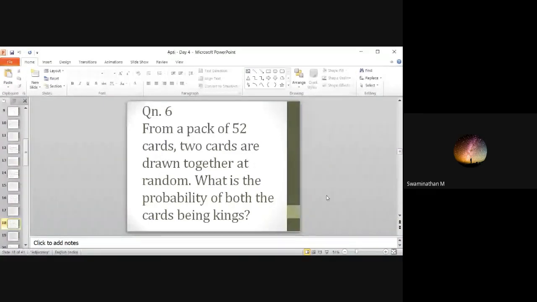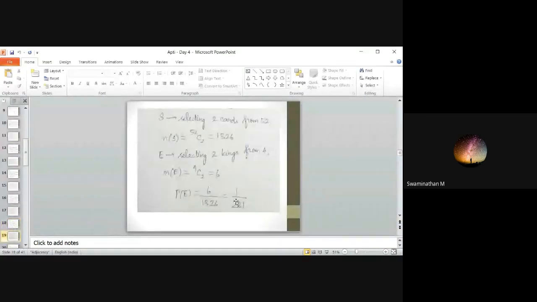Okay, let's see. 52C2. And selecting 2 kings from 4, you will have again combinations. 6. Clear? 1 by 2, 21. Okay.